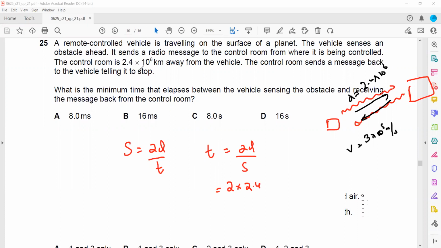So 2.4 × 10^9 meters divided by the speed, which is 3 × 10^8 meters per second. When we divide, it will take about 16 seconds to travel and return back.